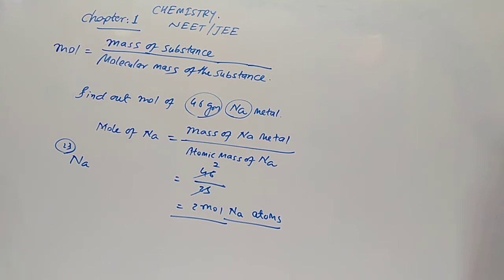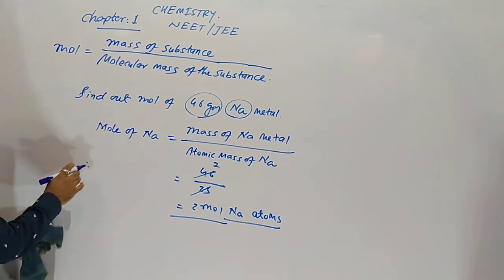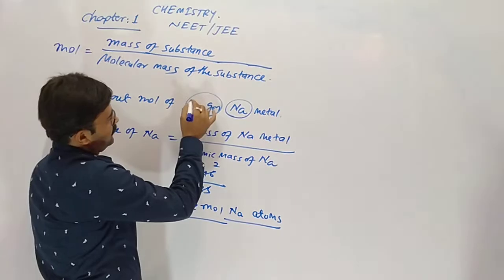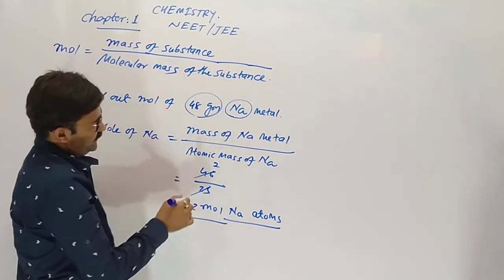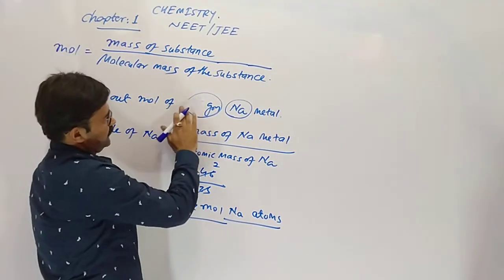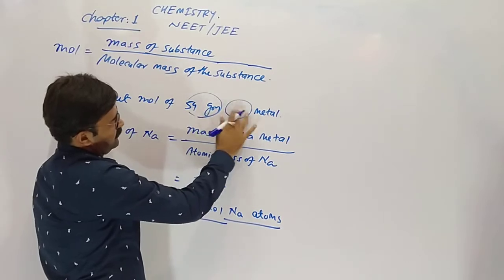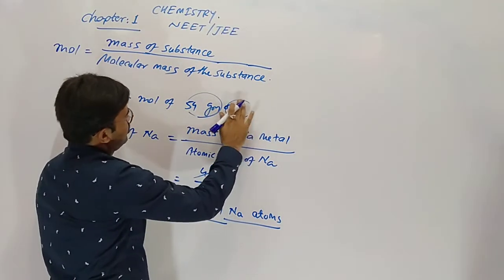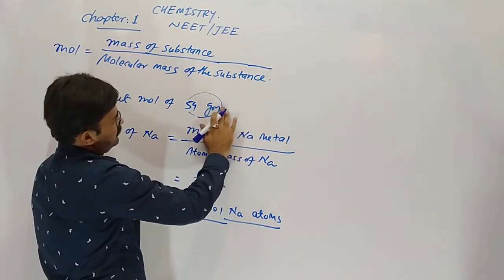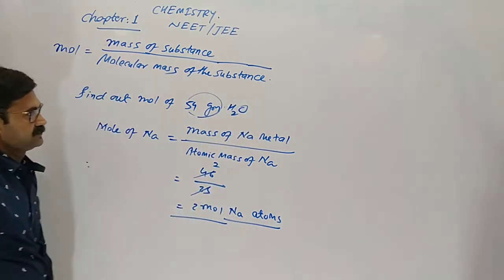Yes, but now find out the mole of 54 gram of water.